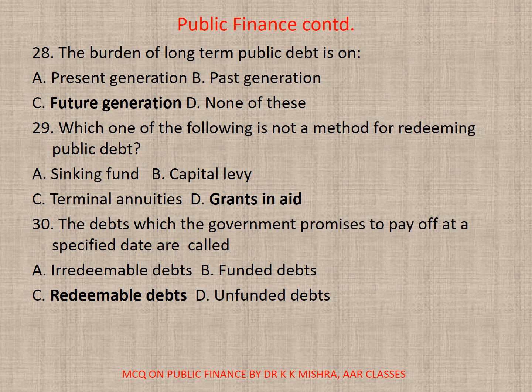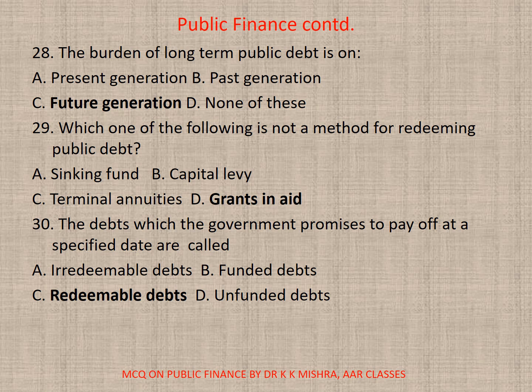28. The burden of long-term public debt is on A. Present generation, B. Past generation, C. Future generation, or D. None. The correct option is C. Future generation. 29. Which of the following is not a method of redeeming public debt? A. Sinking fund, B. Capital levy, C. Terminal annuities, D. Grants in aid. Correct option is D. Grants in aid.